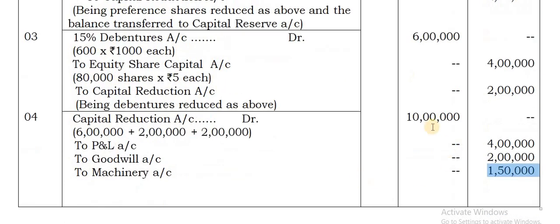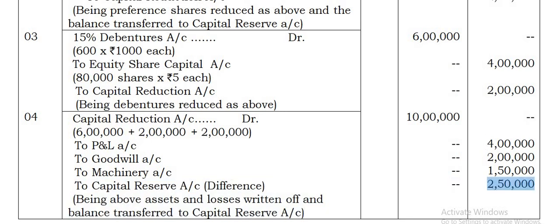But if you see, the 10 lakhs which is being credited to capital reduction account is more, but the amounts being written off are less. So still you are going to get a difference, and that difference is transferred to one account called the capital reserve account.